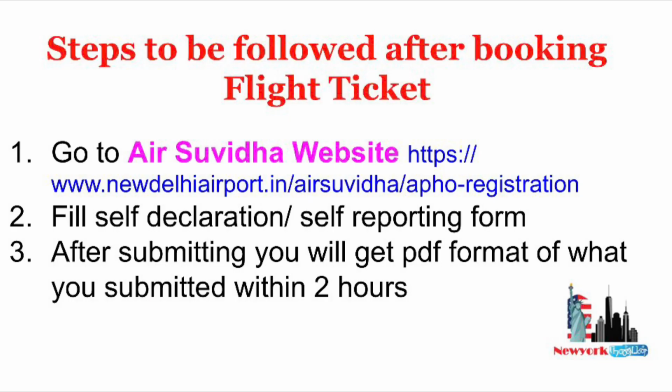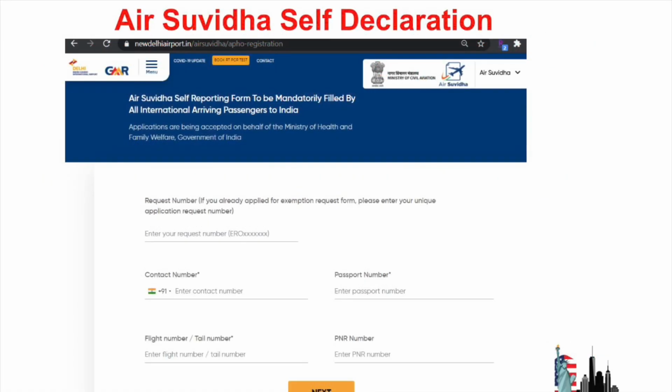Let's move on to the steps which have to be followed after booking the flights. Once you book the flight, you have to fill the self-declaration form on the Air Suvidha website. This is the website. Here you may see a request number, which you don't have to fill right now, just the contact number, passport number, flight number, and the PNR number, which is nothing but the booking number given in the flight ticket, a 6-digit number with alphabets and numbers.